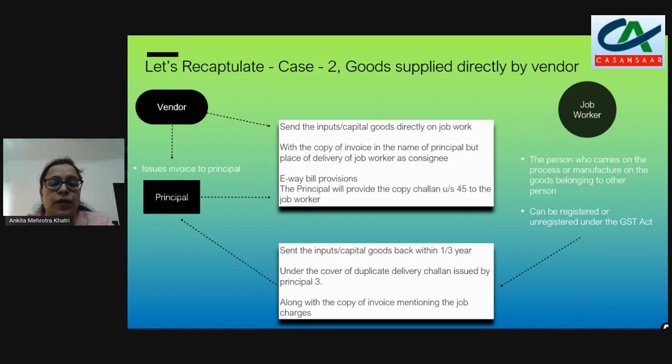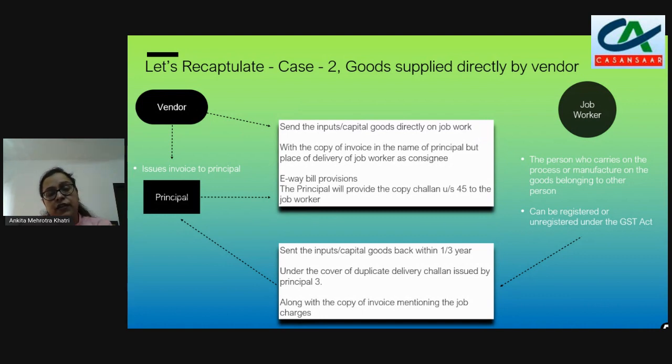The vendor is going to make an e-way bill, and they will also use the concept of bill to and ship to. Along with this, what is the vendor going to deliver to the job worker? Goods. How are the goods being delivered? The vendor has to issue the invoice in the name of the principal, with the job worker as consignee. The vendor has to issue the e-way bill in the name of the principal, and the place of delivery will be that of the job worker.